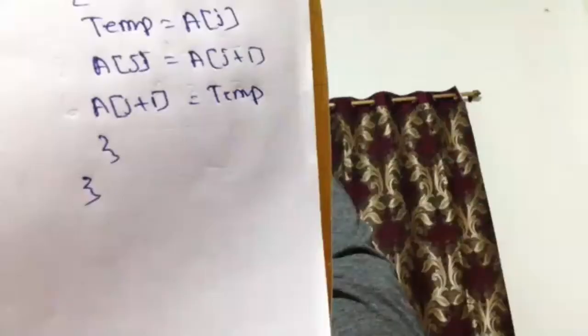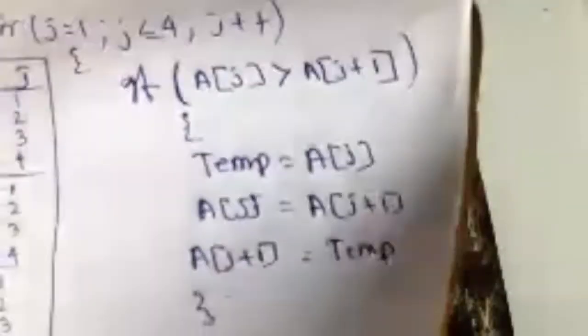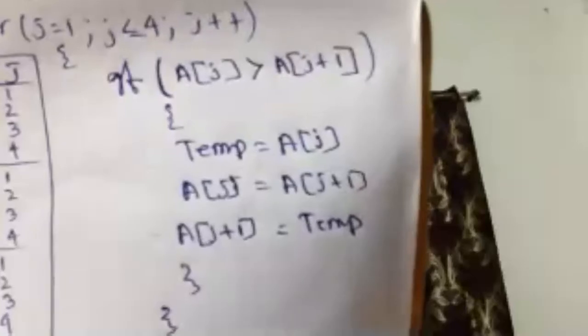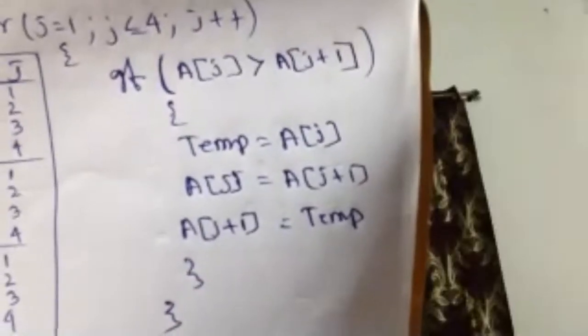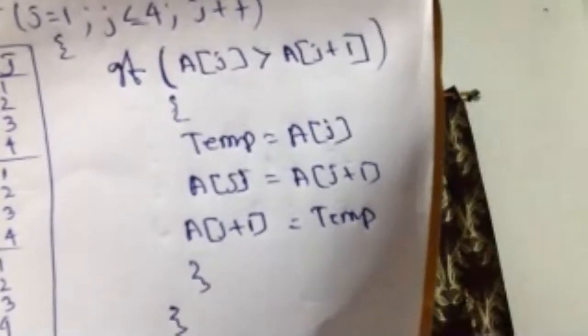And finally, we have to store it where? How many numbers do you want to display? 8. Output will be how many numbers? 8. So you have to generate 8 different addresses. To generate 8 different addresses, what to do?